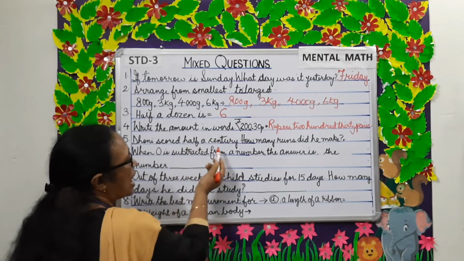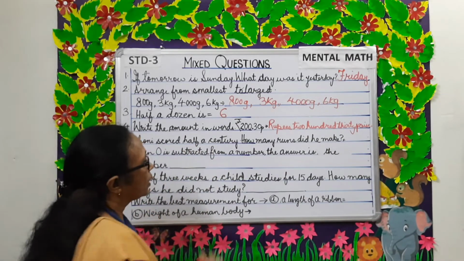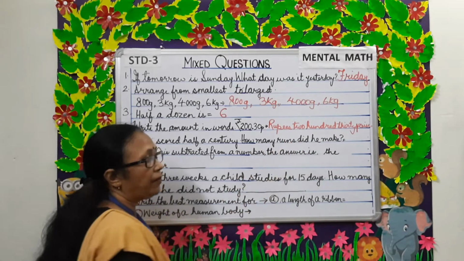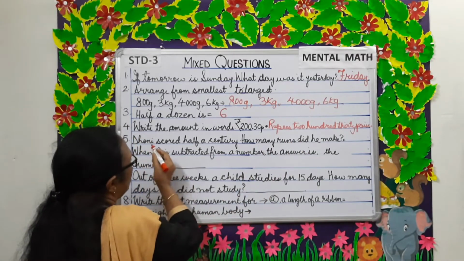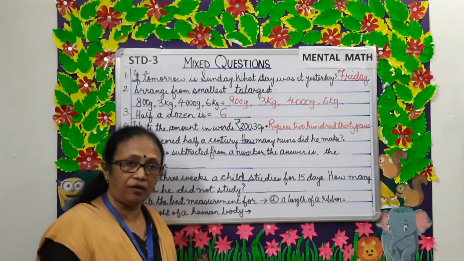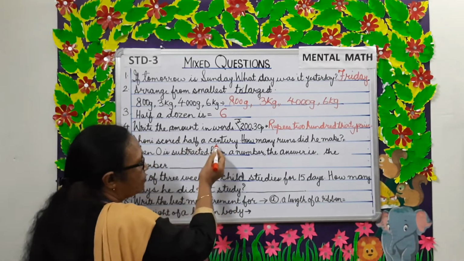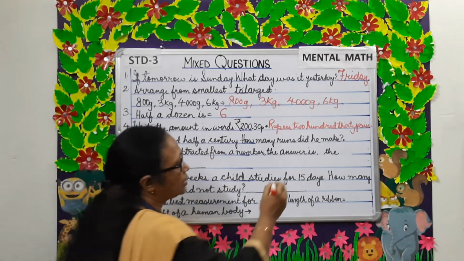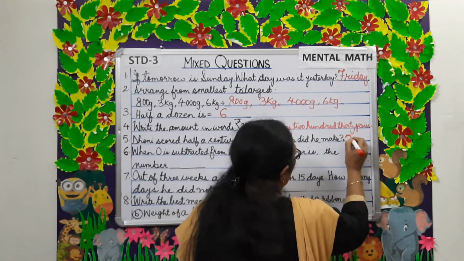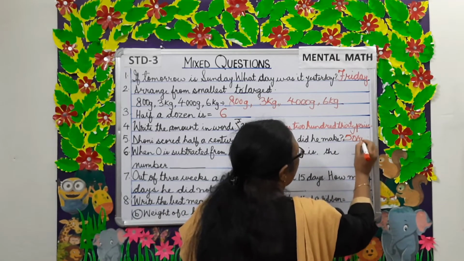Dhoni scored half a century. How many runs did he make? 1 century is 100. So Dhoni made half a century. Half of 100 is 50. So how many runs he made? 50 runs.